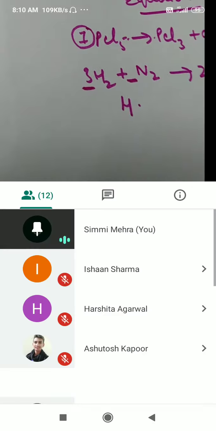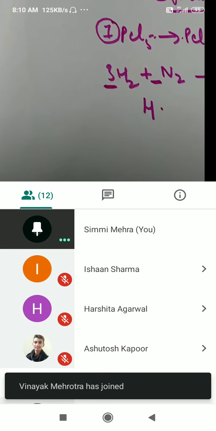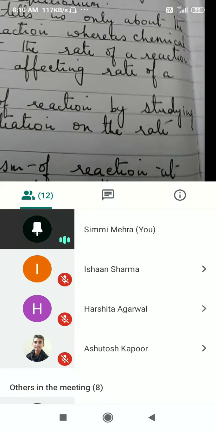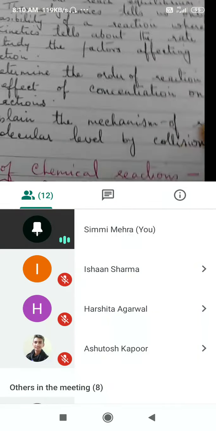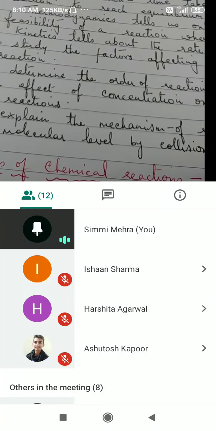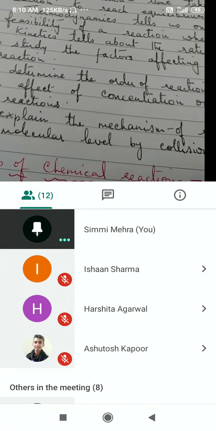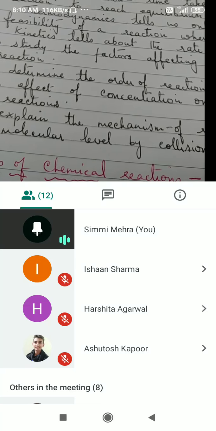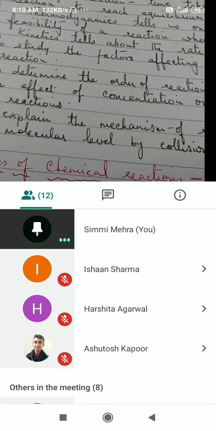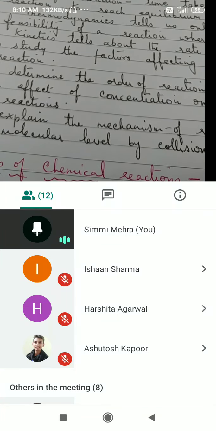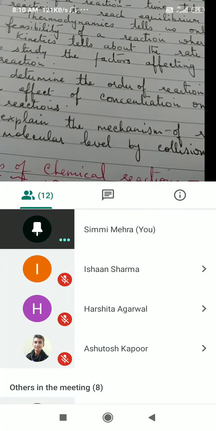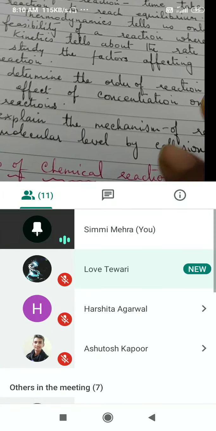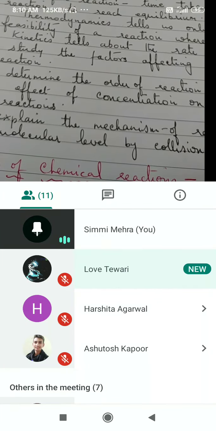But sometimes what happens, there are 2 or 3 reactants, but all of them are not controlling the rate of reaction. The change in concentration of 1 or 2 reactants may change the rate of reaction. For such a reaction, you can determine the order. It is the number of reactant molecules, the change in concentration of which will affect the rate of reaction.